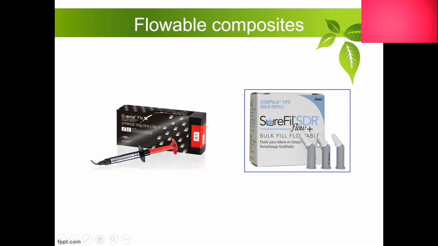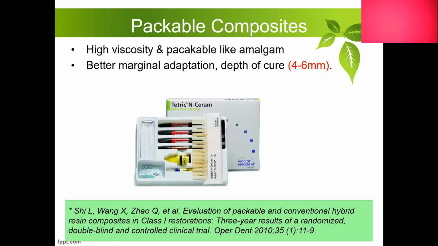And also there is another material, bulk fill flowable composite. This material has a different technology where interlocking of the particles is very tight, and this reduces the polymerization shrinkage to a greater level.